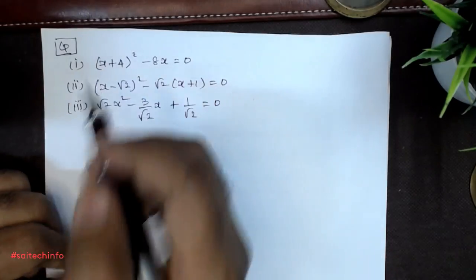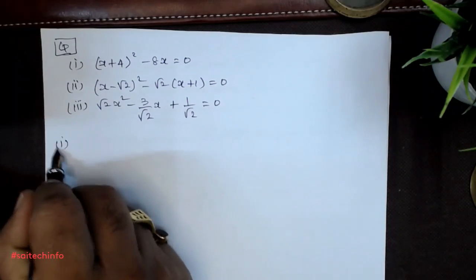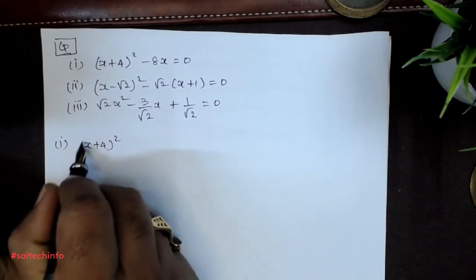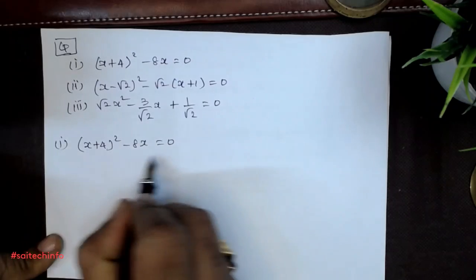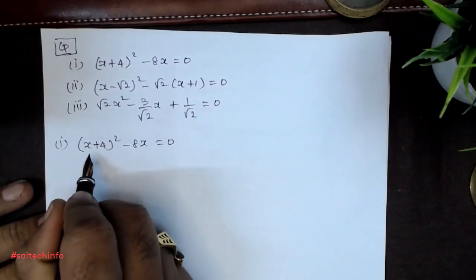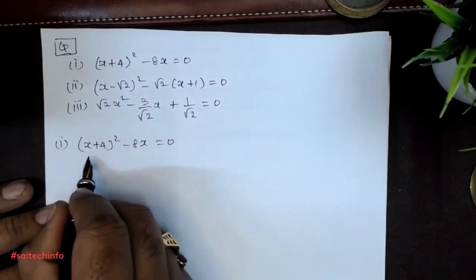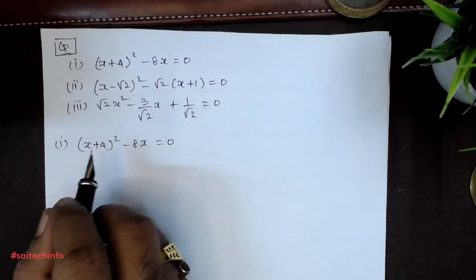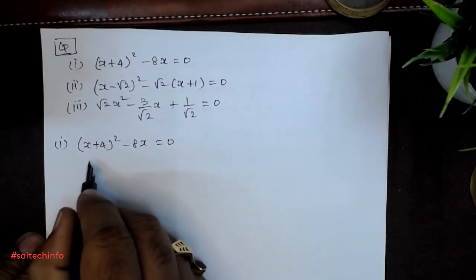Let us consider the first sum. The given equation is (x + 4)² − 8x = 0. First of all, we have to convert this given equation into quadratic form. We can expand this by applying the (a + b)² formula. We know (a + b)² is nothing but a² + 2ab + b², is it not?